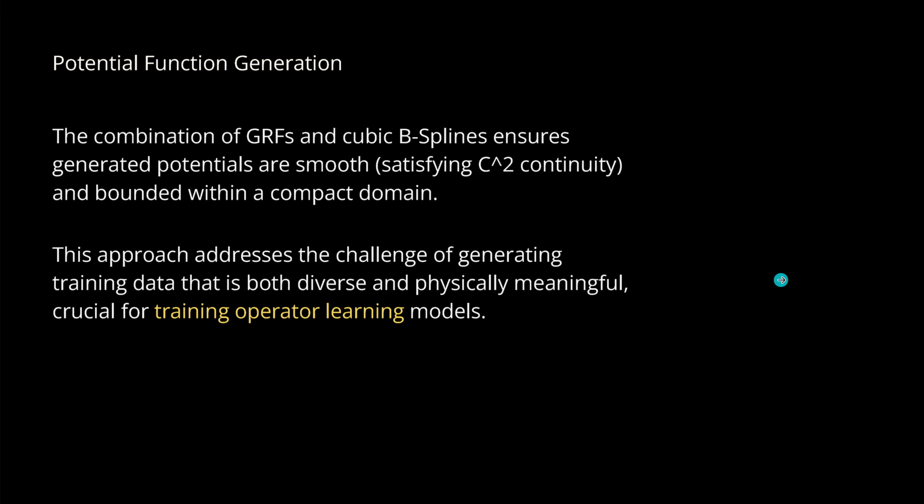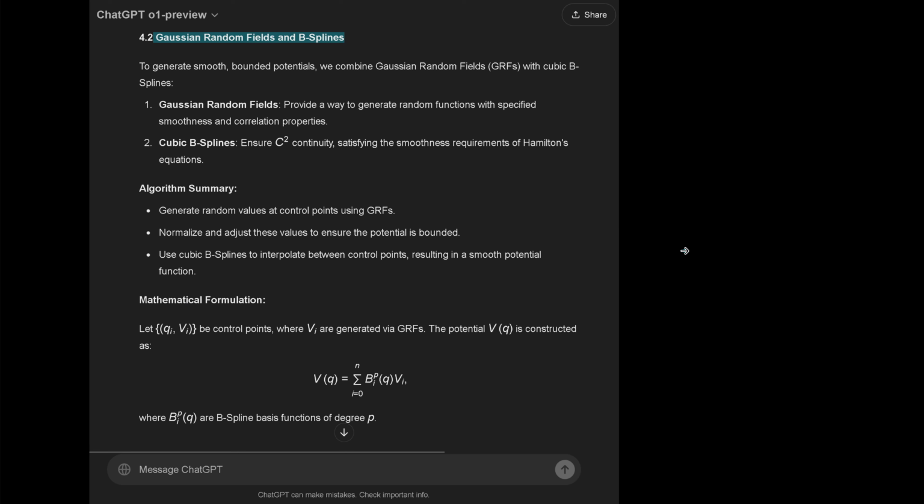So now let's talk about the generation of our potential functions. The combination of our GRFs and our cubic B-splines ensures that the generated potentials are smooth, satisfying a continuity condition and bounded within the compact domain, which we need as a boundary condition, as a starting condition for our Hamiltonian equation. This approach addresses the challenge of generating training data that is both diverse and physically meaningful, crucial for training operator learning models.